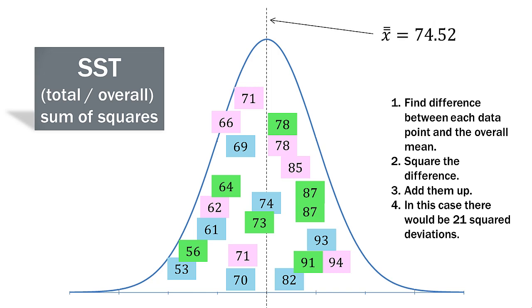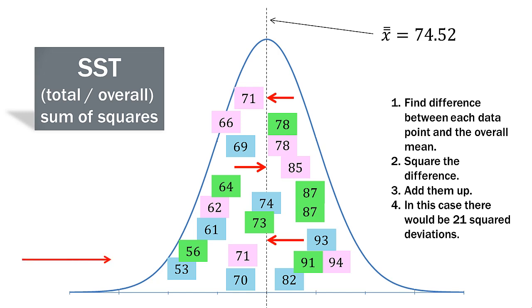So if we look at this in the actual distribution, we have all 21 of our data points put together. And then we have the overall mean of 74.52 in the distribution there. So what we're doing is we are finding the distance of each data point to the overall mean. And then of course we square it. So we would have 21 squared deviations.